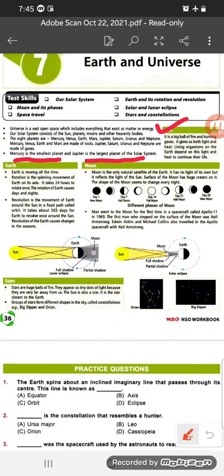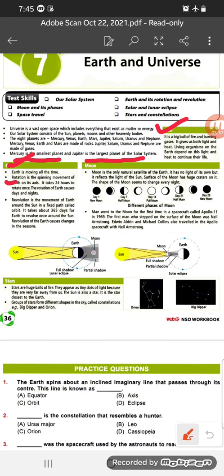Okay, now earth is one of the planets. Among the 8 planets, only on this planet can life exist. Earth is moving all the time. Earth is not fixed. Earth is always round. Rotation is the spinning movement of the earth on its own axis. It takes 24 hours to rotate once. The rotation of the earth causes day and night.